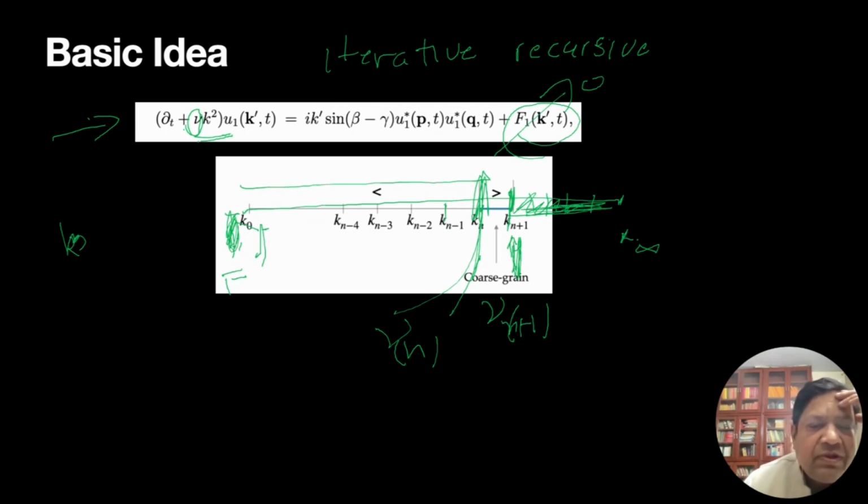So this is nu n. When I go to this scale, I would like to see what's the difference between nu n and nu n plus 1. If you can get a relation between nu n and nu n plus 1, then I can say, well, this formula should hold for all n in the inertial range. That is a recurrence relation, or recursive relation, and assuming scale invariance, once I get that relation, it is valid for all n's. Okay, so that's the whole idea. We want to derive the recursive relation.